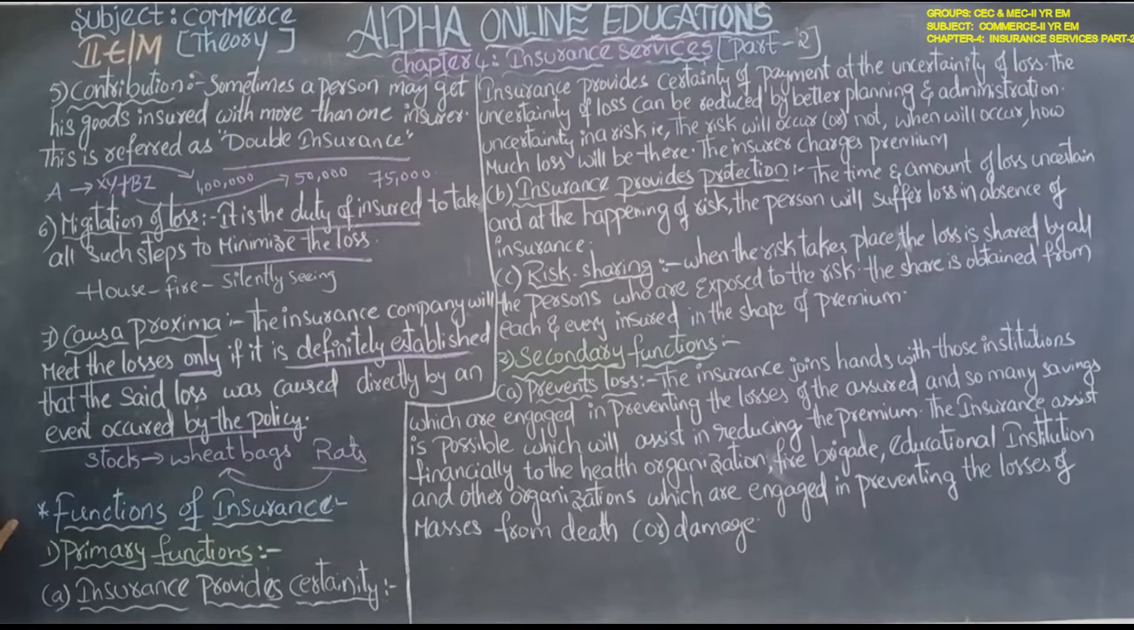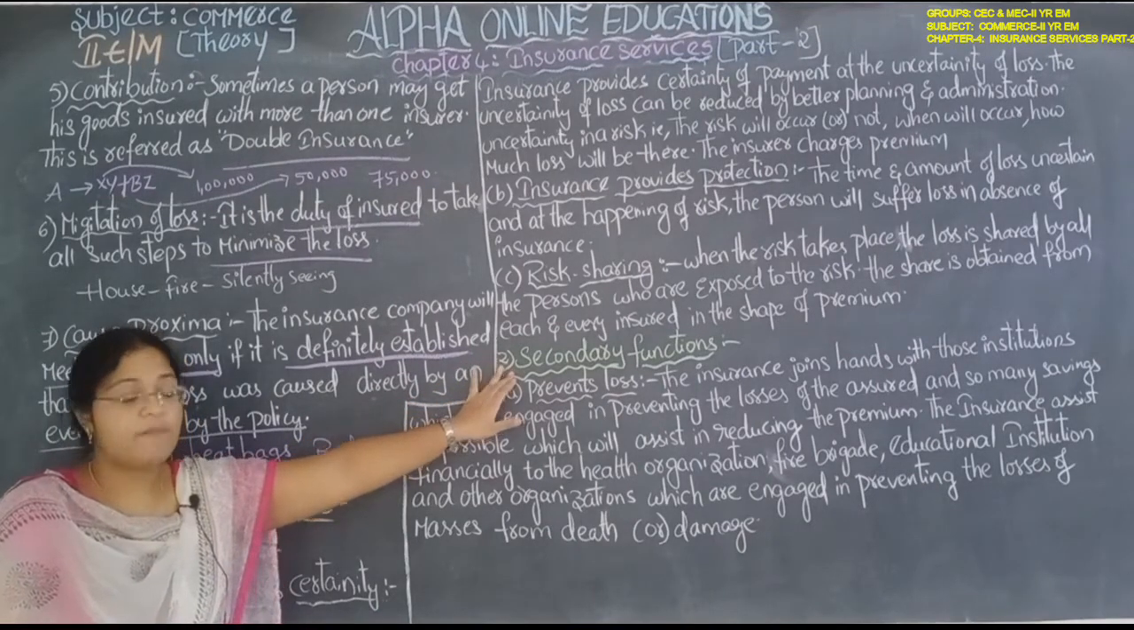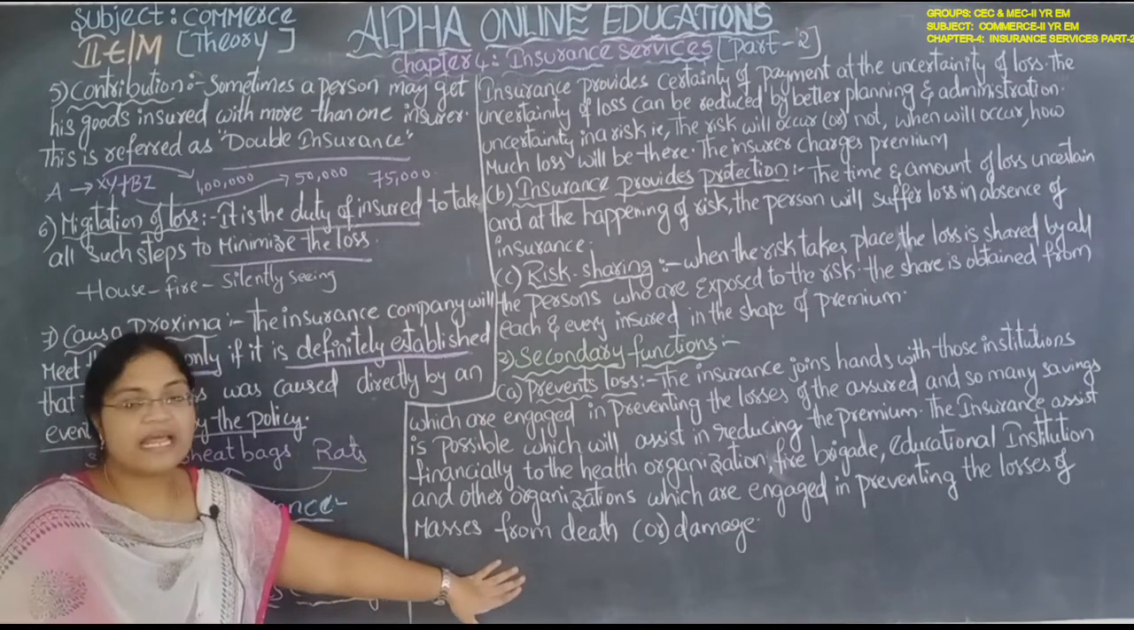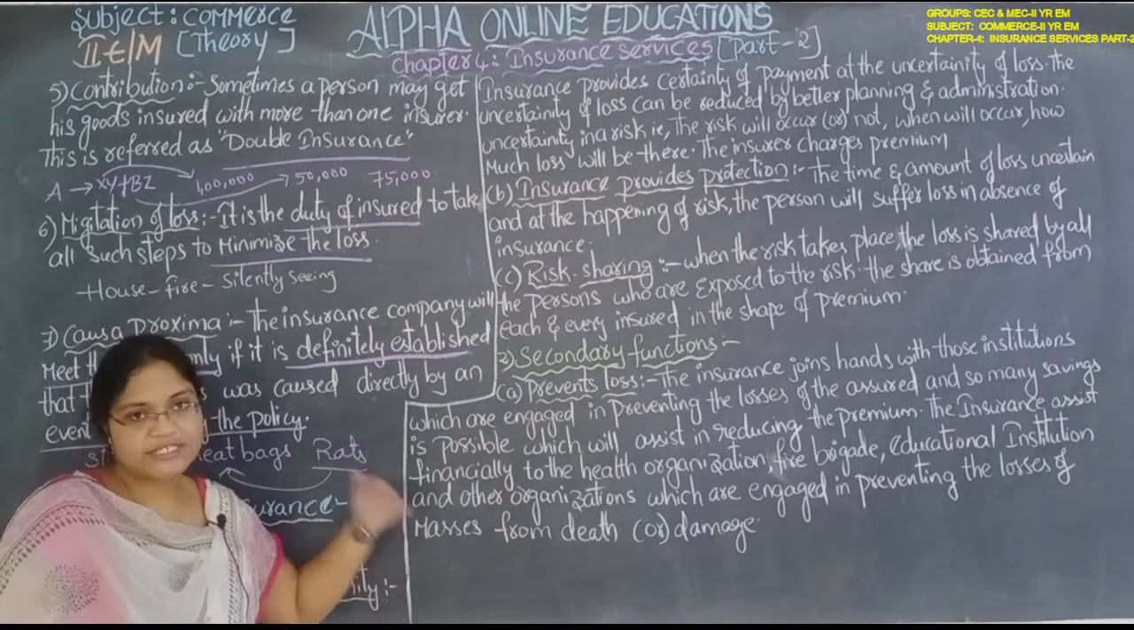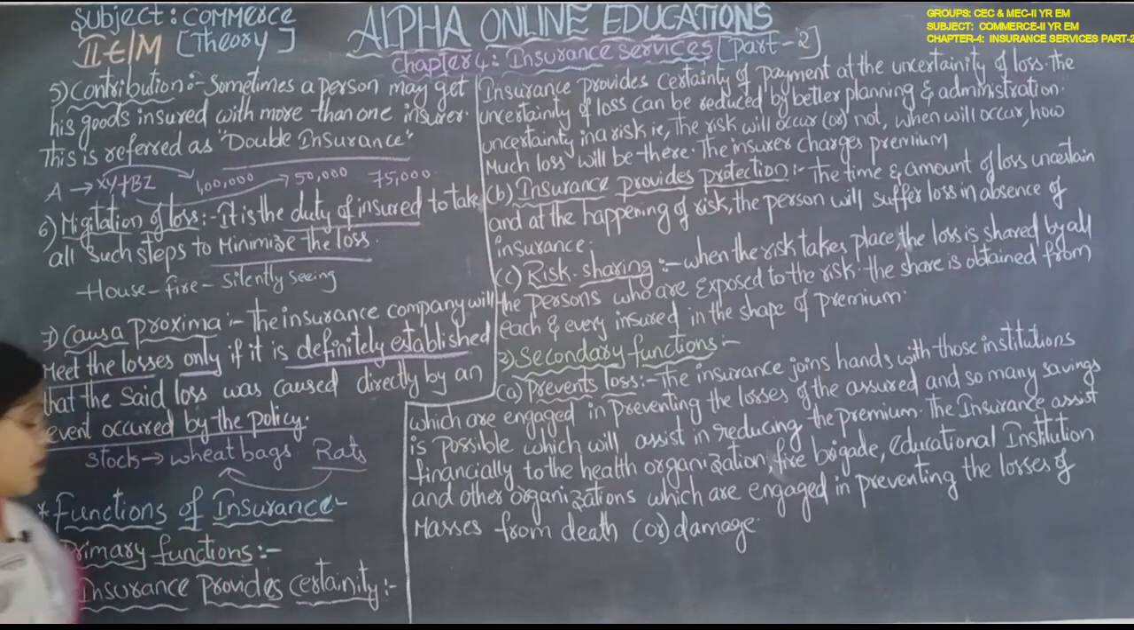Now let us go to the functions of the insurance. So primary functions are there and secondary functions are there. I have written only one secondary function. We have the remaining 3 functions, which we will discuss in the upcoming session. See here, the first primary function is that insurance provides certainty.